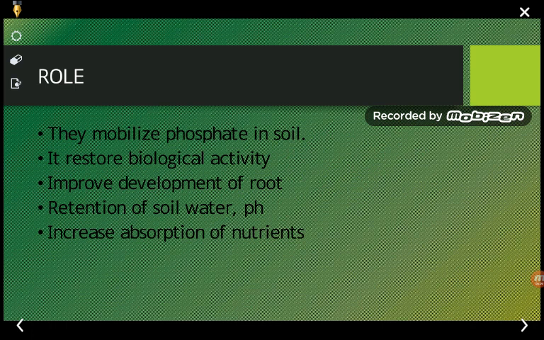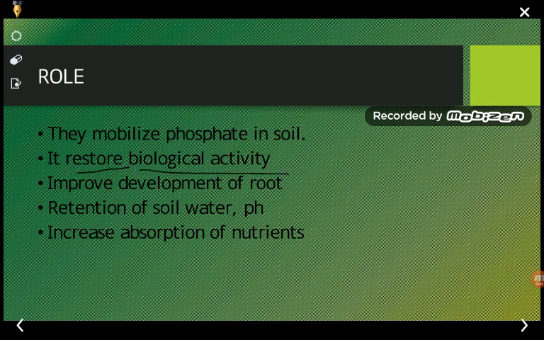What are the main benefits or advantages of this biofertilizer, or what can be expected when one uses it? Then they can say that they mobilize the phosphate in the soil. So the main function is that they mobilize the phosphate for the plants. Consider that this phosphate is already available in the soil, but it is not accepted by the plants. The main function of this biofertilizer is that it makes this phosphate available to the plant by means of mobilizing it.